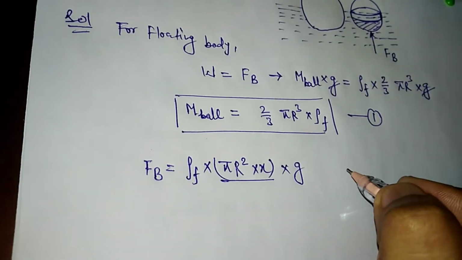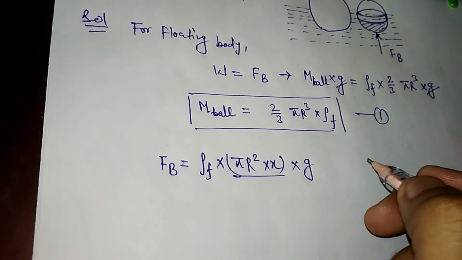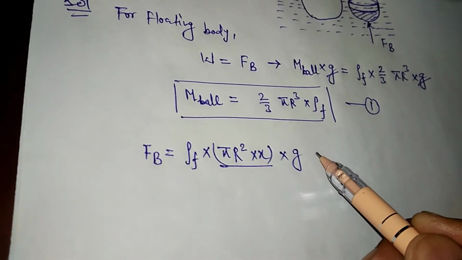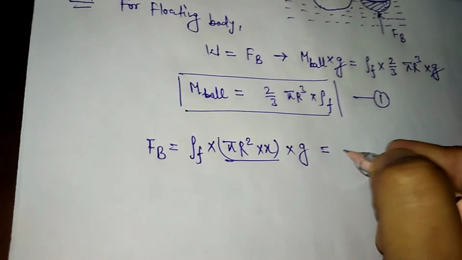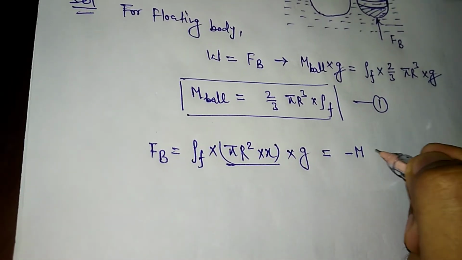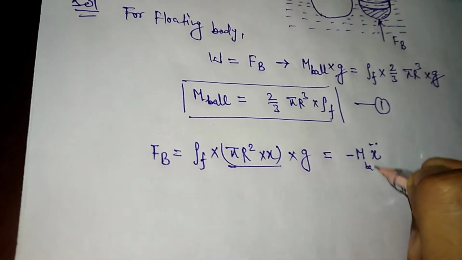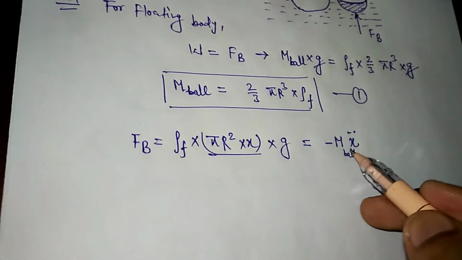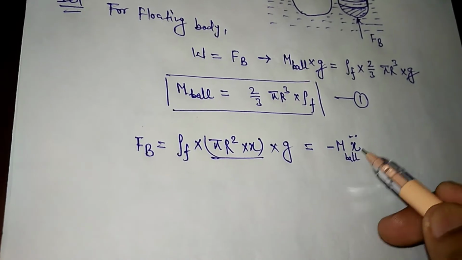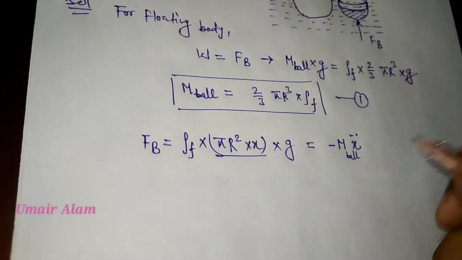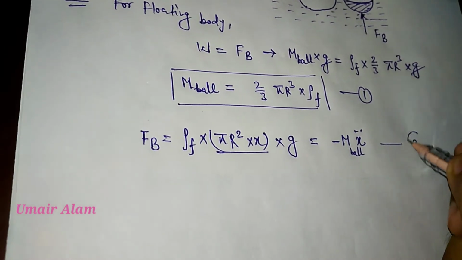Okay, so this unbalanced force will be equal to minus m into acceleration. Okay, this is minus ma. a is x double dot, x double dot is acceleration. So this is the equation second.